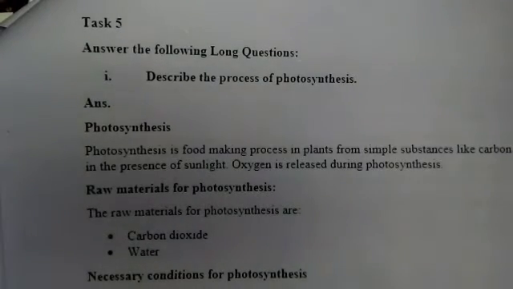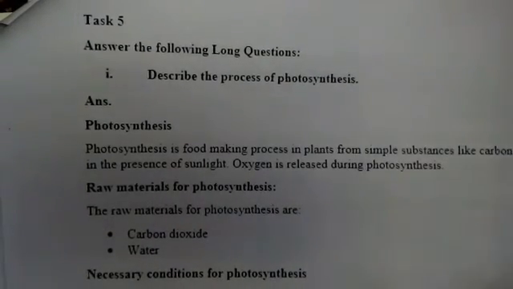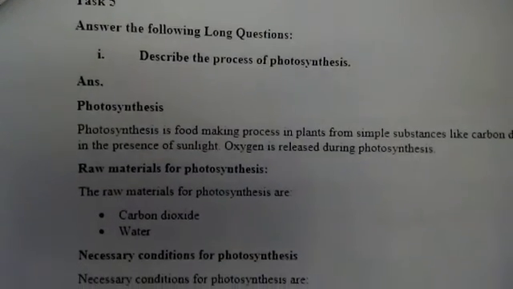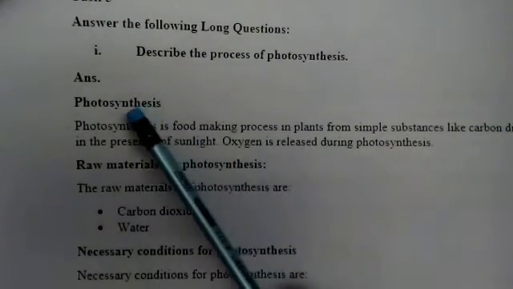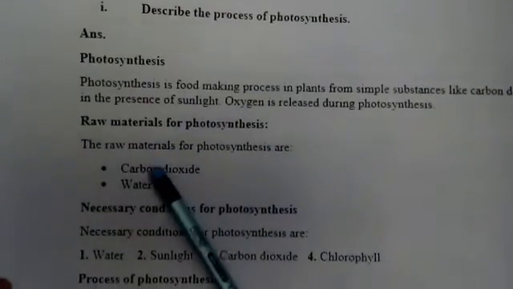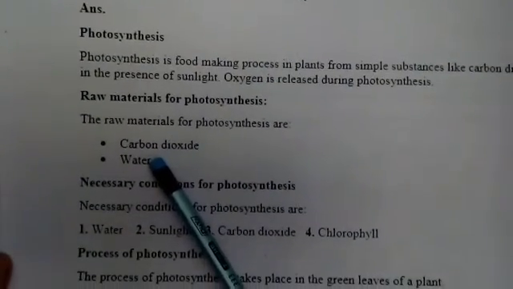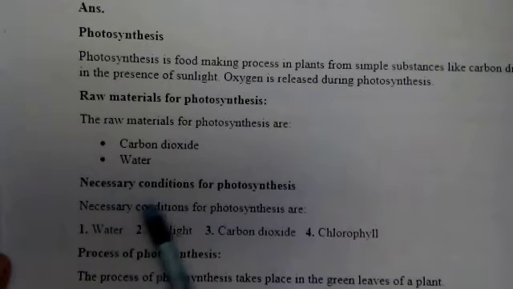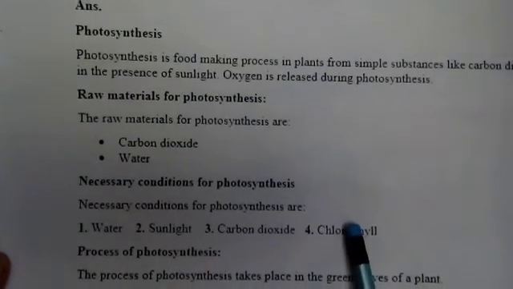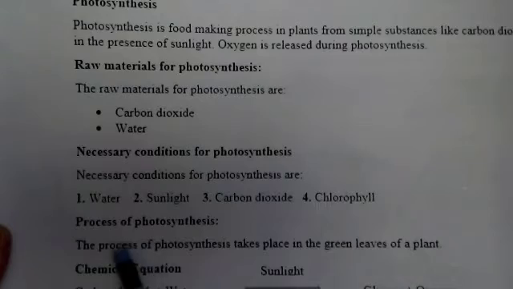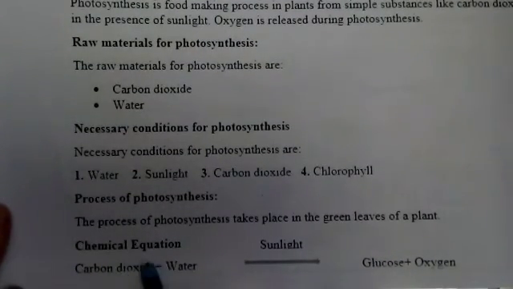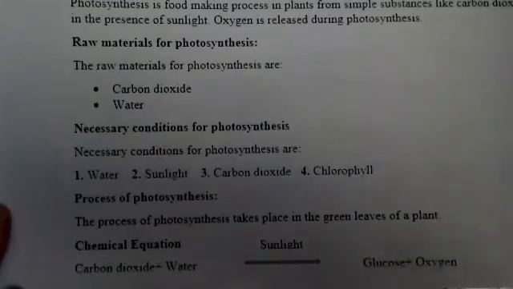In task number 5, there is a long question for you and it is a very important question. Describe the process of photosynthesis. Here are the heading and definition of photosynthesis. Raw materials: here are the names of the raw materials used in the photosynthesis process. Then necessary conditions: here are the four necessary conditions. Then the process of photosynthesis. Then you have to write the chemical equation, and this is the chemical equation.